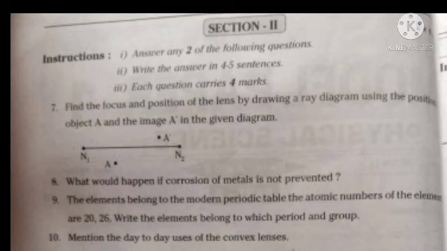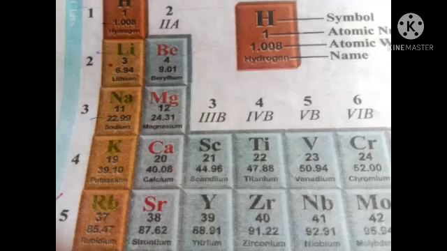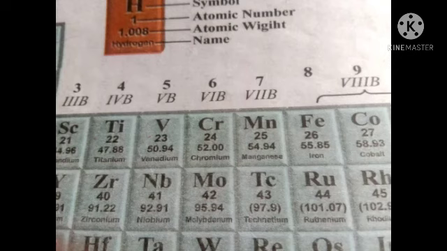The elements with atomic numbers 20 and 26 belong to the fourth period. Element 20 is calcium. That calcium belongs to the second group and fourth period. Next, the 26th atomic number element is iron. That is again the fourth period but the eighth group. The eighth group element is iron.